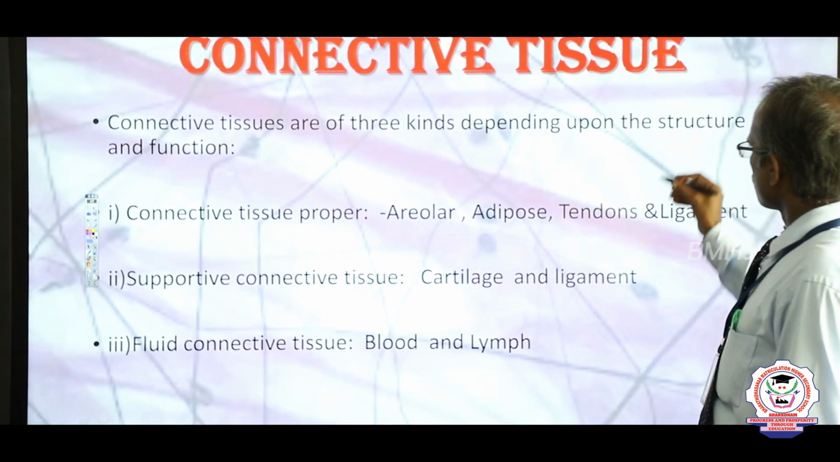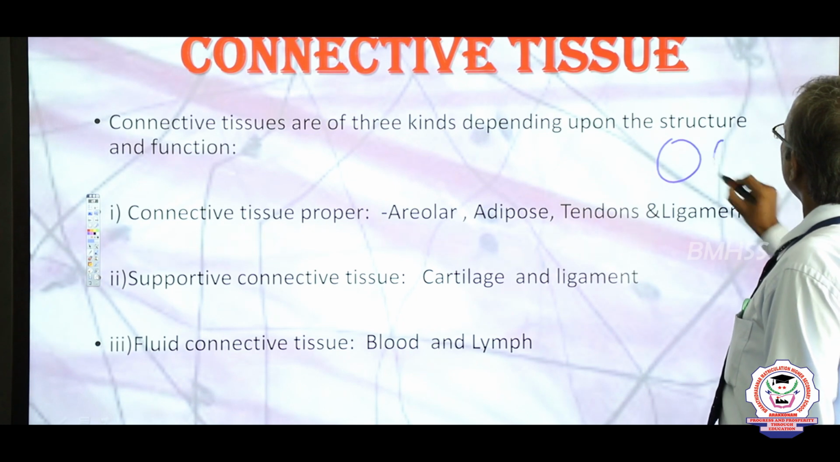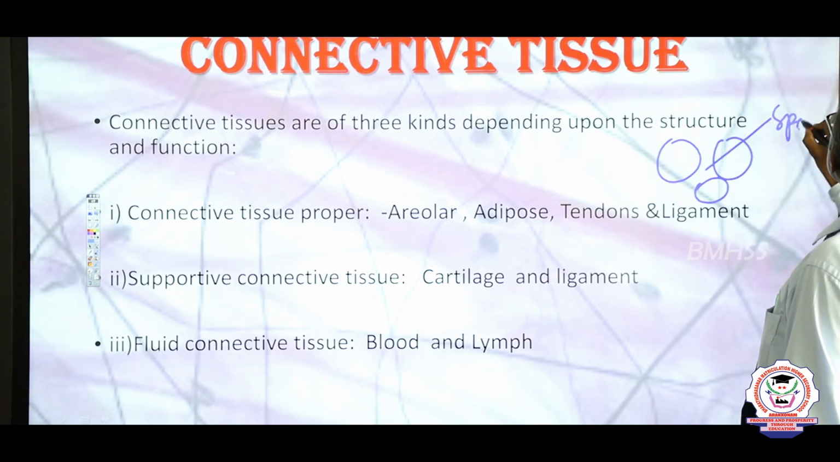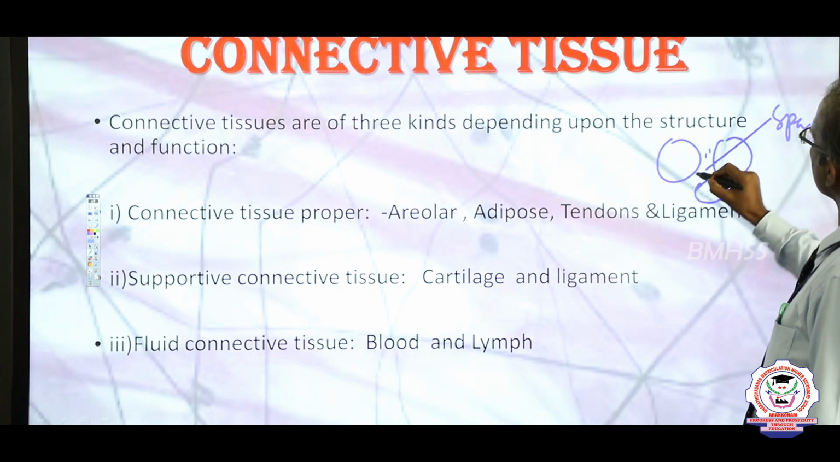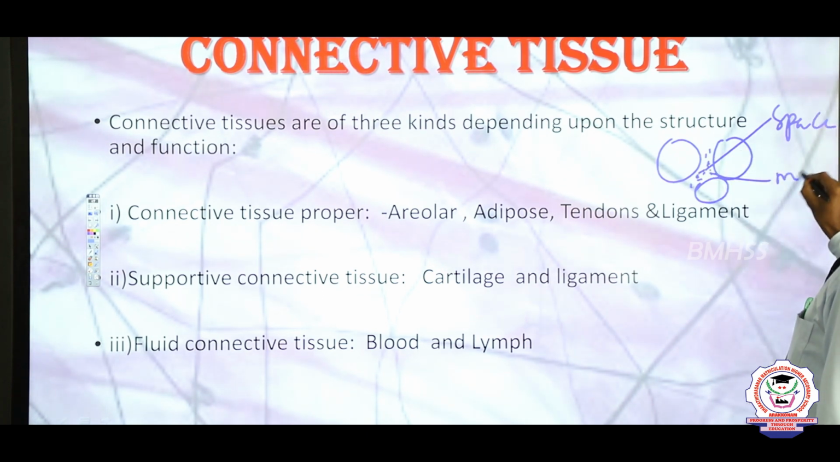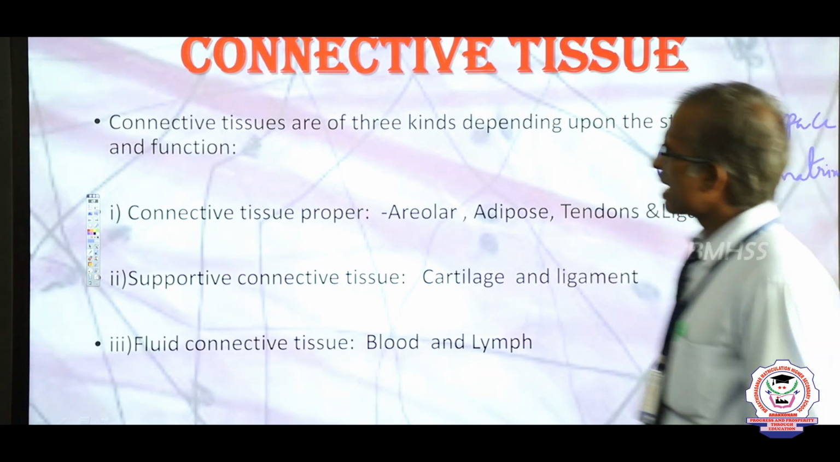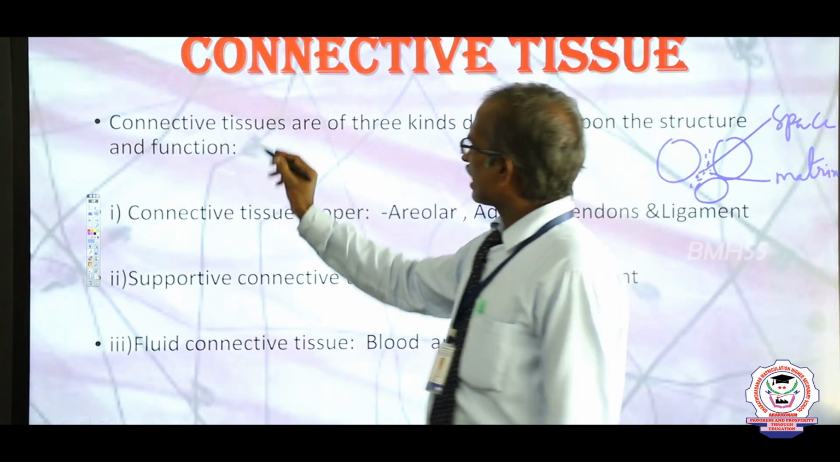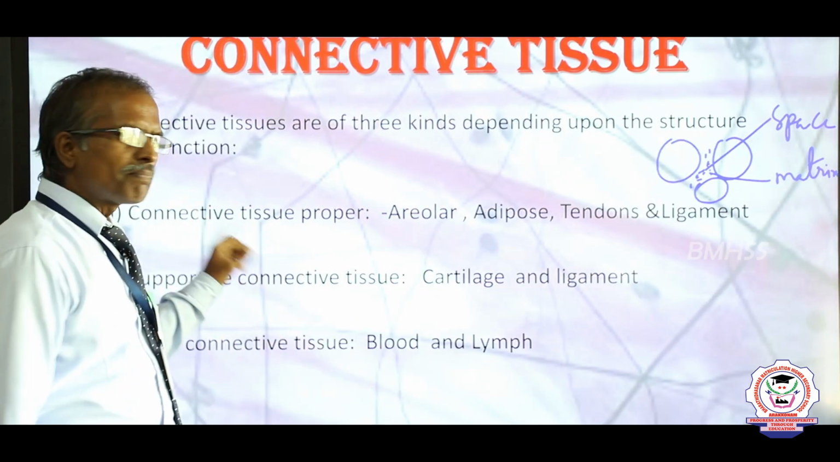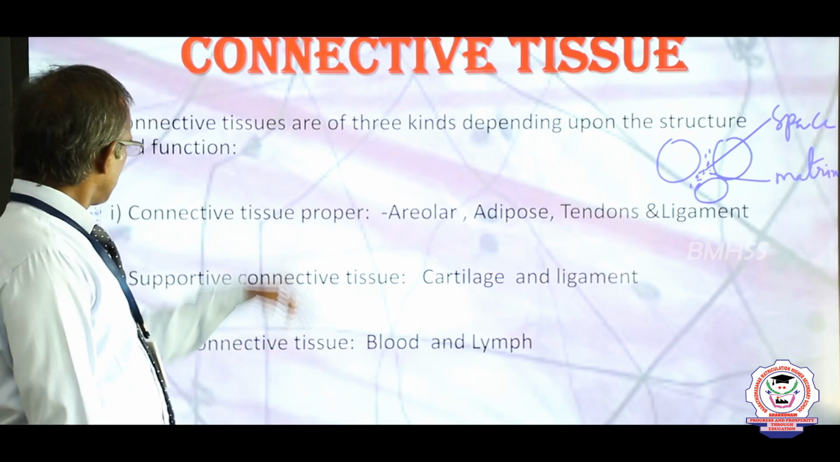Now, connective tissue. Between the cells it has a space. This space is filled with a liquid or a solid material, which we call the matrix. Now, connective tissues are classified, depending upon structure and function, into three types.